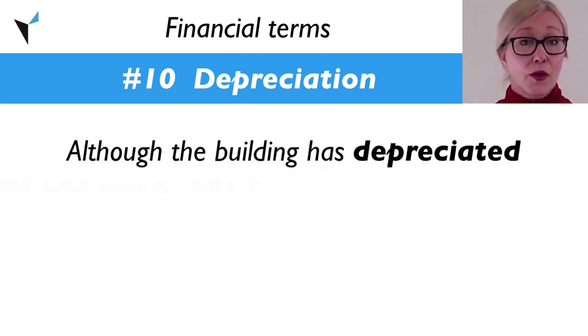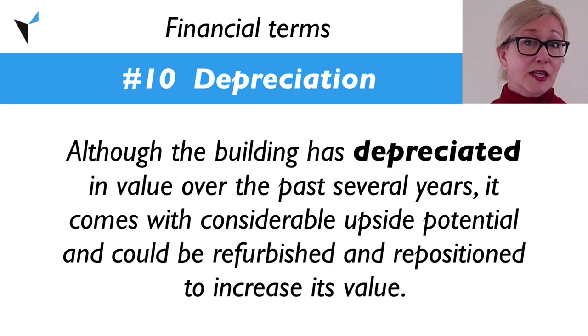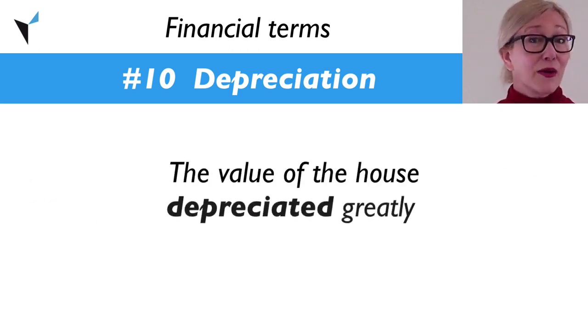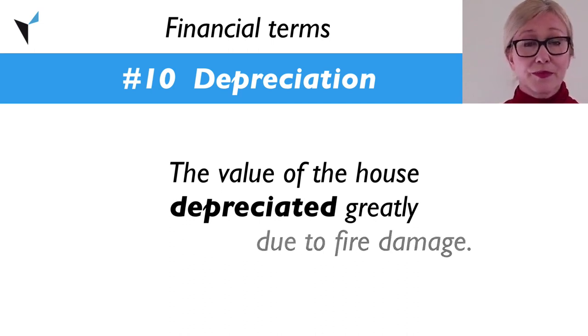Example: although the building has depreciated in value over the past several years, it comes with considerable upside potential and could be refurbished and repositioned to increase its value. The value of the house depreciated greatly due to fire damage.